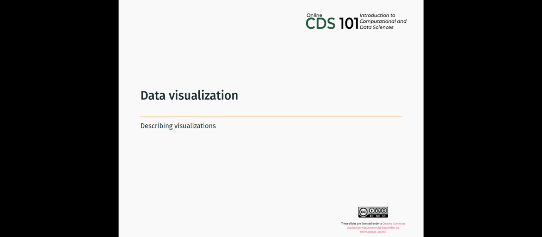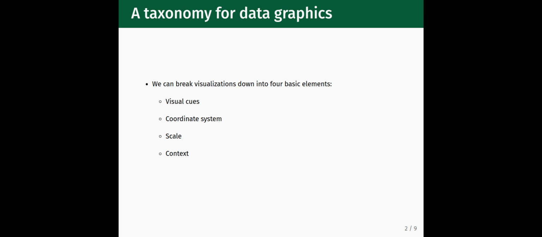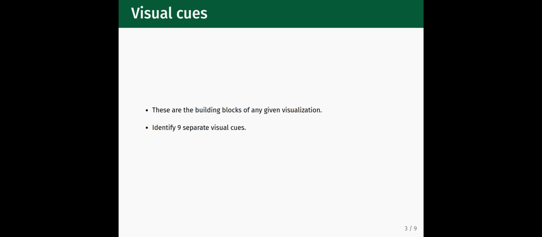Hello, this is Dr. Glasbrenner from George Mason University, and in this video, we will learn about the general components of a data visualization. Data visualizations follow enough of a pattern that we can devise a taxonomy for them. The elements of any given data visualization can be broken down into four basic elements: visual cues, coordinate systems, scale, and context. Visual cues form the building blocks of any given visualization.